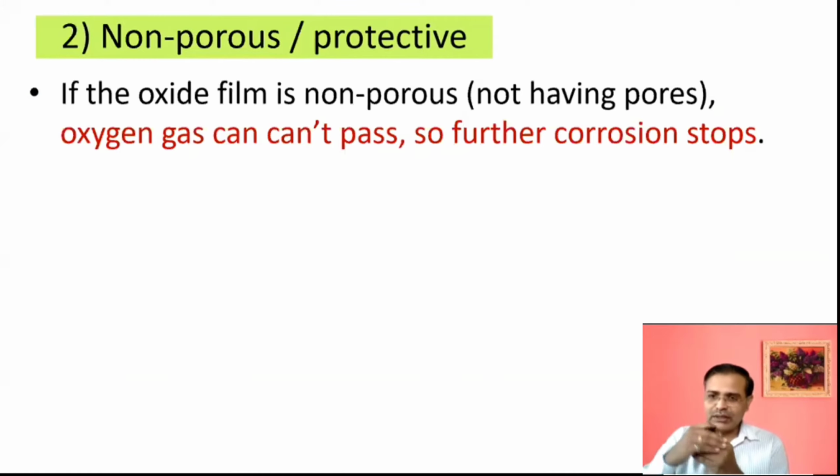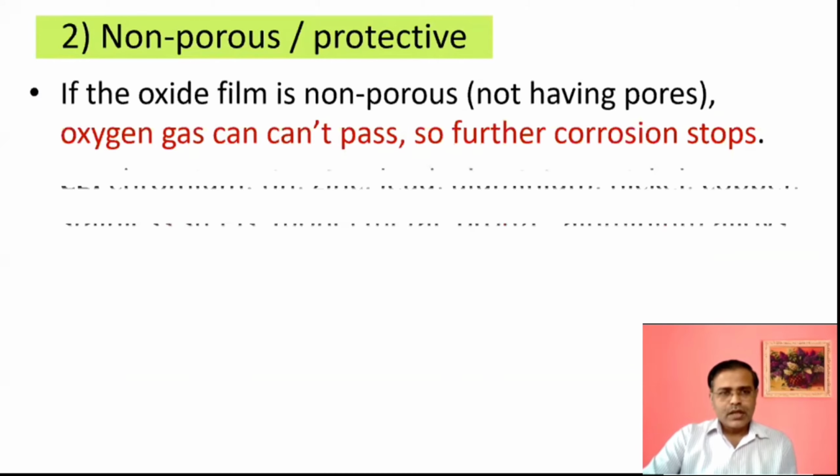Because once the metal oxide film is formed, afterwards no oxygen can pass through that film and it cannot reach the metal. So further corrosion will not occur and it will stop. So in this way, we can say there will be no further corrosion.